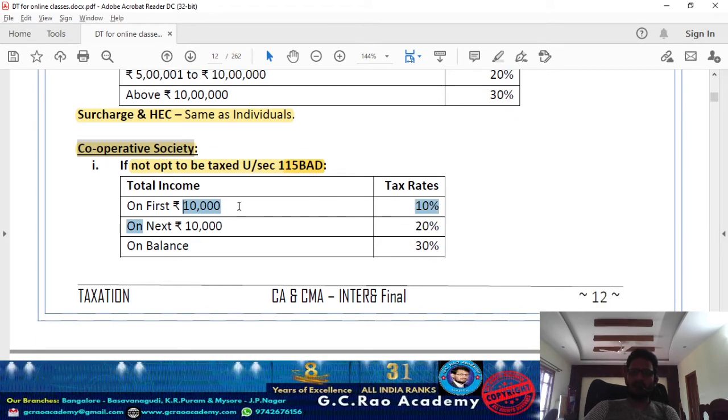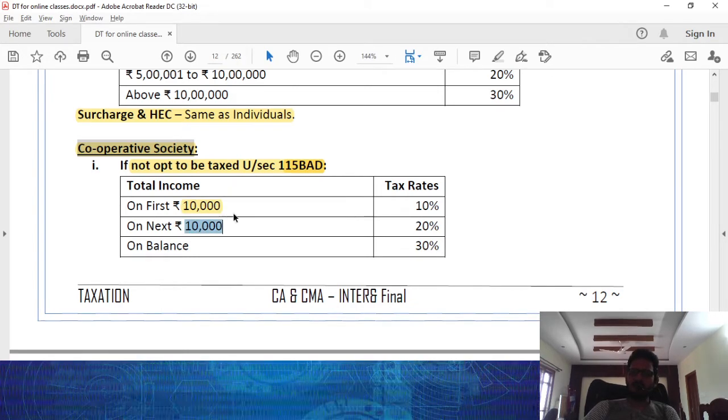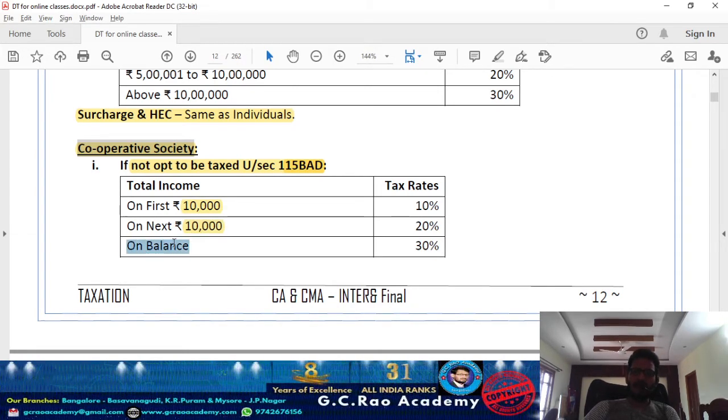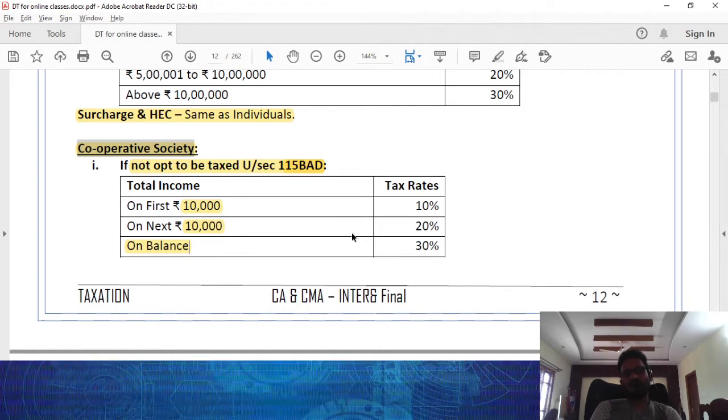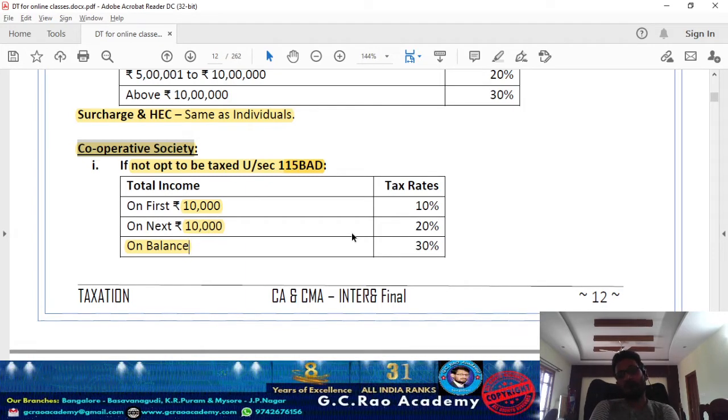First 10,000 income of a cooperative society is taxable at 10%, and the next 10,000 income is taxable at 20%, and the balance income over and above 20,000 is taxable at the rate of 30%. Very simple. First 10,000 taxable at the rate of 10%, next 10,000 is taxable at the rate of 20%, and the balance is going to be taxable at the rate of 30%.